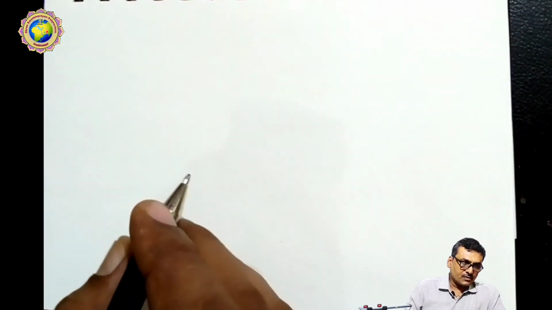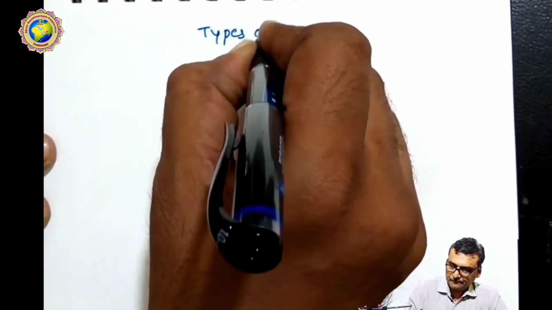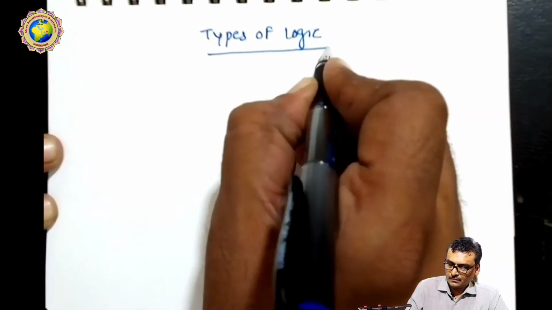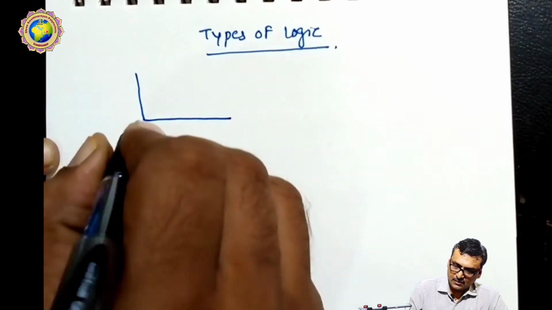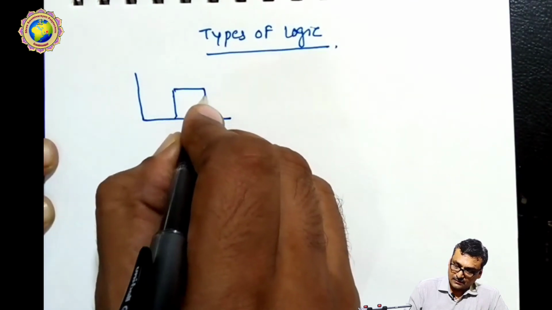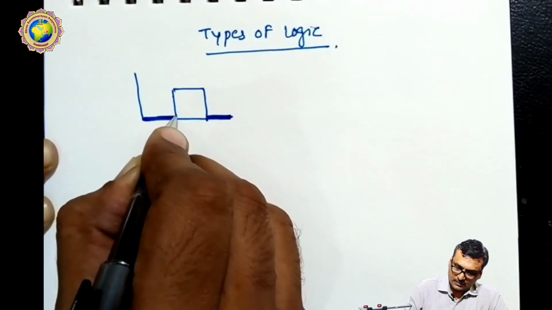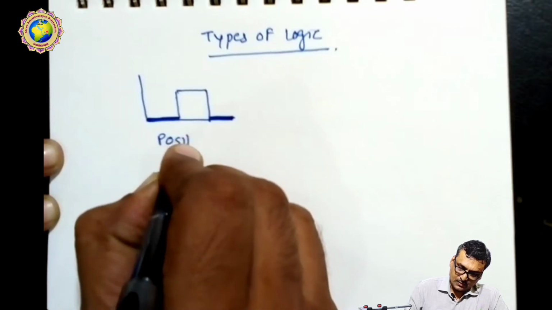Okay, so let's discuss more about the types of logic. Here I explain with the use of a graph. This graph I will mention here as positive logic.